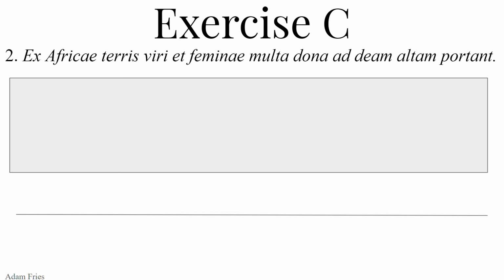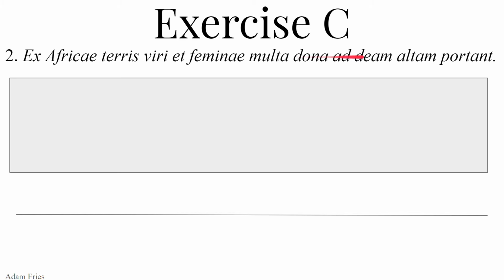Really study those adjective paradigm charts, the declension, the forms of adjectives. Really study those and figure out where the endings go. You really have to know your endings well, because you have to be able to hold all these different options in your head at the same time. So multa could be feminine or neuter. It could be nominative, or it could be accusative neuter. It could also be nominative, accusative plural. Let's find out if it has a noun that goes with it.